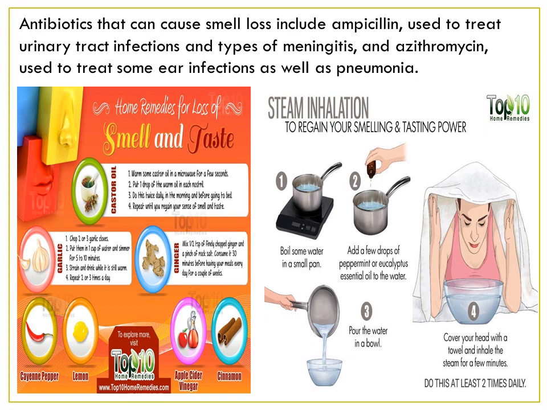Now, how can steam inhalation clear your nose and your nasal cavities? The picture is there. 10 steps of home remedies, something like steam inhalation to regain your smelling and tasting power. Boil some water in a pan, and add a few drops of peppermint or eucalyptus essential oil to the water. Now pour the water in a bowl. Cover your head with a towel and inhale the steam for a few minutes. Do this at least 2 times daily.